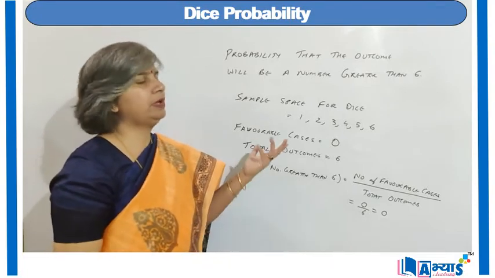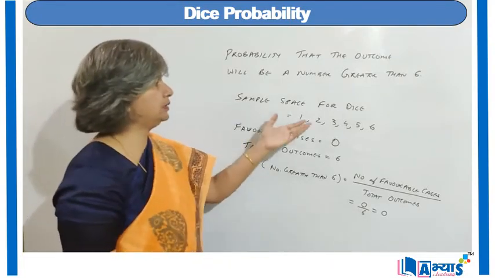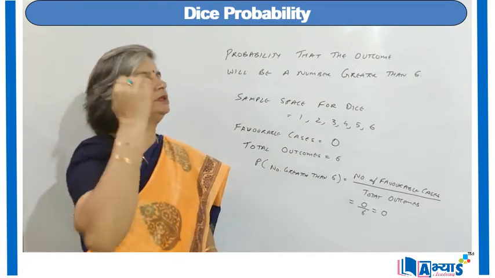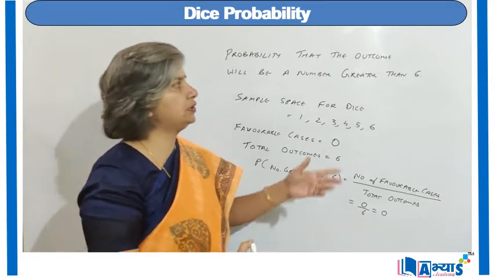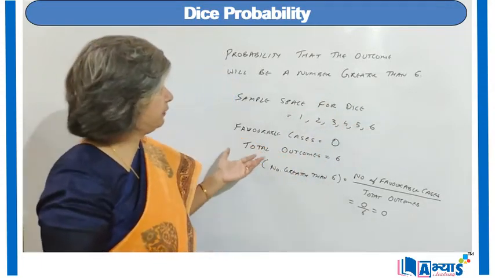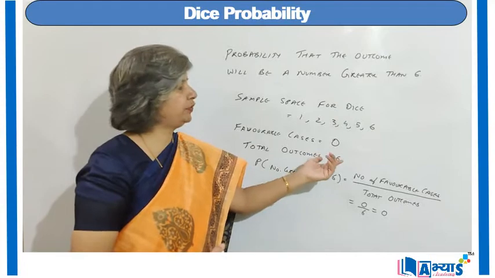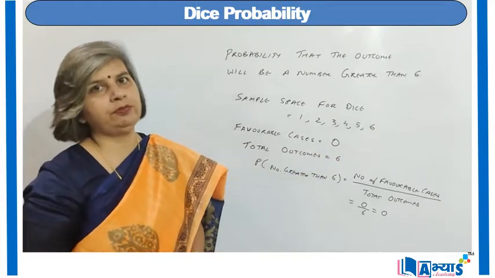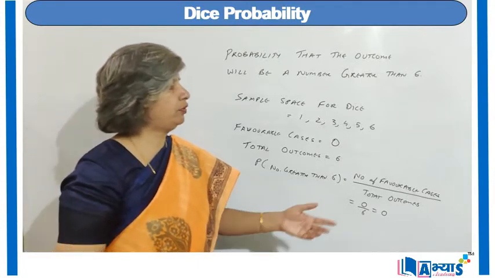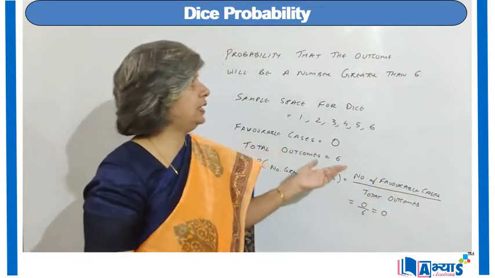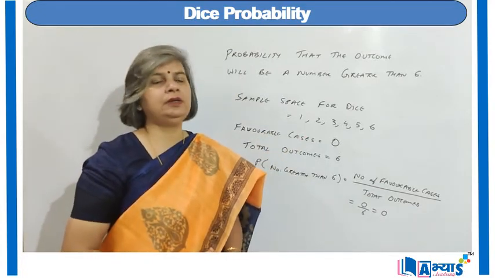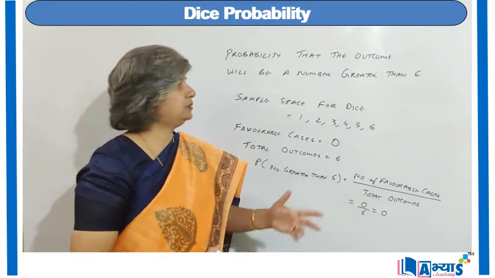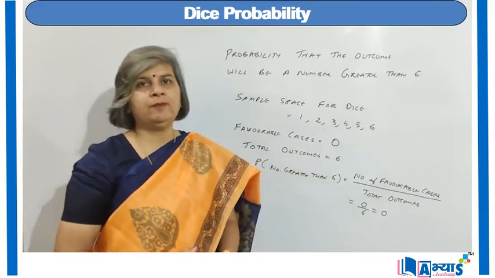That means what we are basically trying to do, we are considering the sample space of the dice, then we are trying to identify the favorable cases, that means the cases for which the condition is true, and we know that the total outcomes for a dice is 6. Then we have found the probability, because according to the definition, probability is equal to number of favorable cases upon total cases. As in this case, we were supposed to find the probability of getting a number greater than 6, and on a dice the numbers are 1, 2, 3, 4, 5, 6.